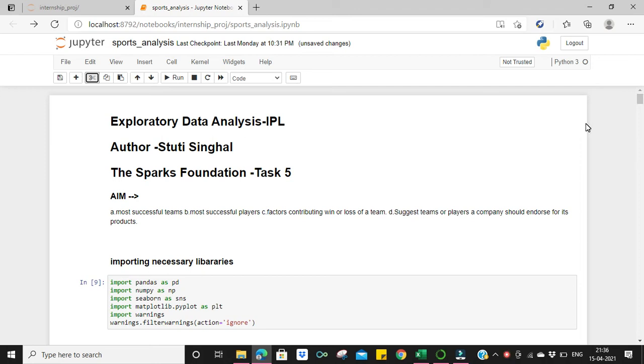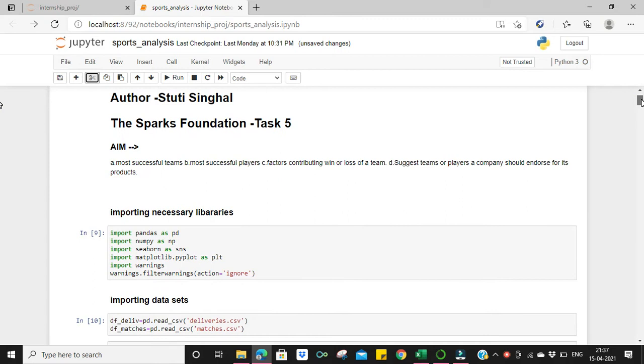Hello guys, my name is Tuti Singhal and I have done exploratory data analysis over the IPL matches which have been played from 2008 to 2019. This task is a part of Sparks Foundation internship which I am currently doing. The aim in this task is to identify the most successful teams who have played over the years, the most successful players, factors contributing to the win and loss of a team, and suggesting teams or players which a company should endorse for its products.